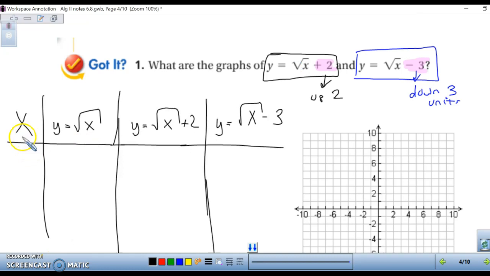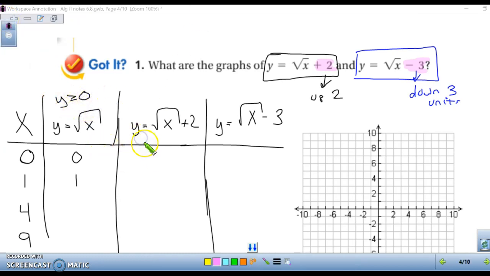So remember that our x is restricted so that we don't use negatives, so we're going to start with 0. I'm going to then use 1, 4, and 9. So let's plug it into our equation. Square root of 0 is 0. Square root of 1 is 1. And remember, we're not using plus or minus. We're restricting our y so that y is greater than or equal to 0. That was one restriction of our radical graph. Square root of 4 is 2, and square root of 9 is 3.